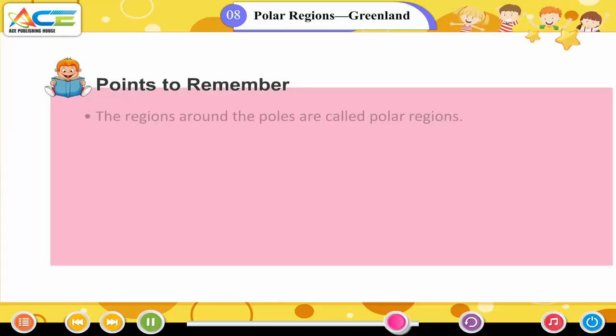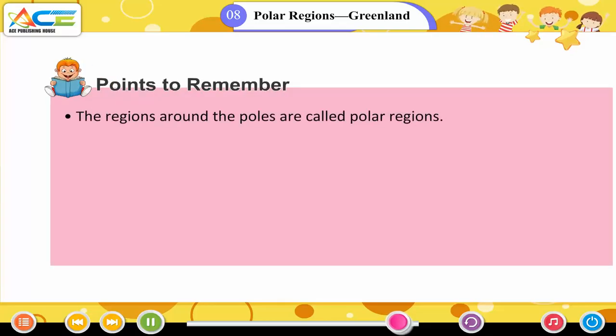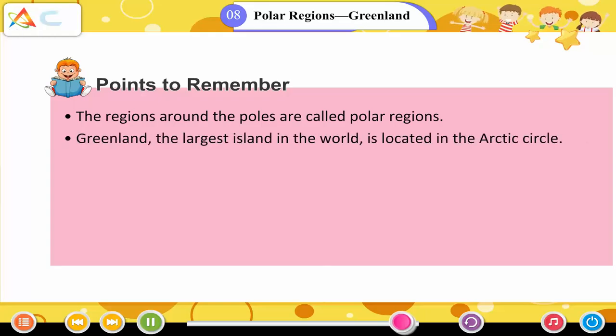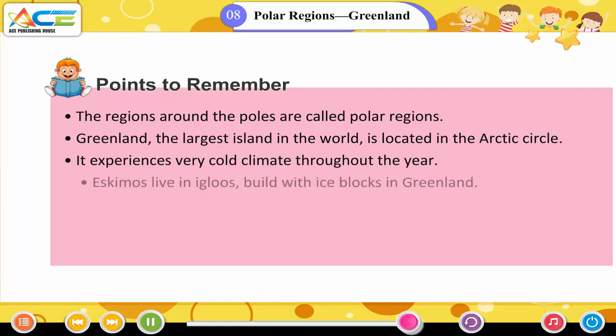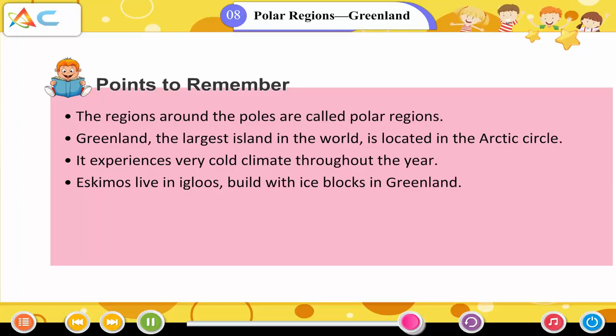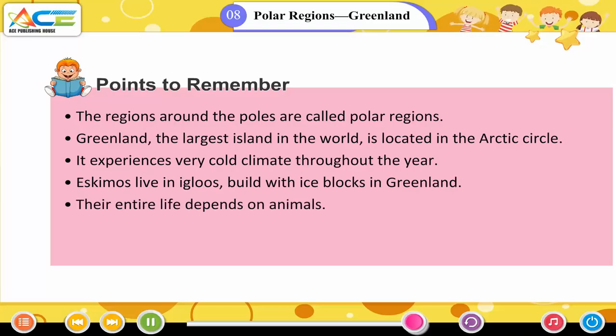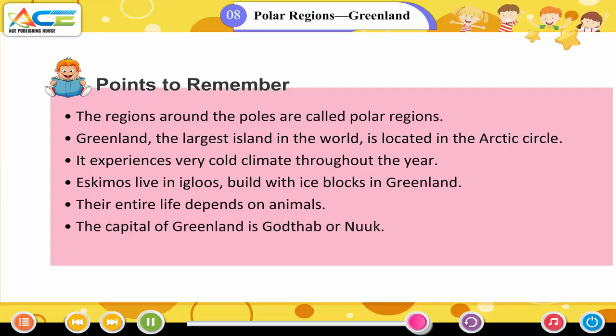Points to remember: the regions around the poles are called polar regions. Greenland, the largest island in the world, is located in the Arctic Circle. It experiences very cold climate throughout the year. Eskimos live in igloos built with ice blocks in Greenland. Their entire life depends on animals. The capital of Greenland is Godthaab or Nuuk.